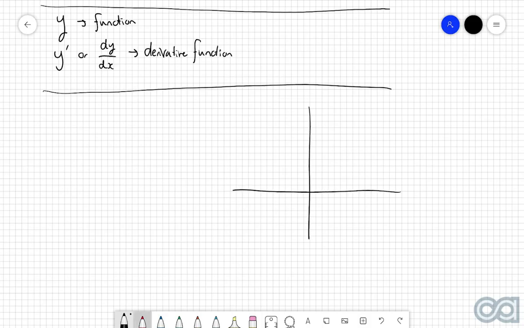So let's start off with a nice simple example. Let's say we've got the function y equals x squared. And I said to you, I want to discuss the limit as x approaches 2. So what happens when the graph gets closer and closer and closer to that x equals 2 mark?